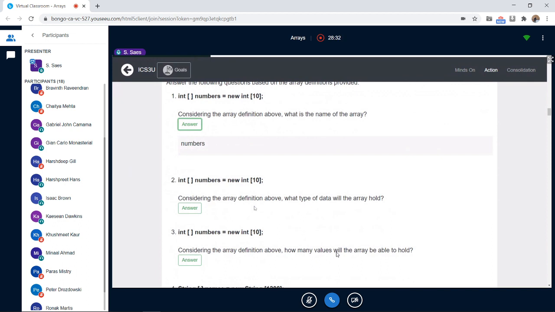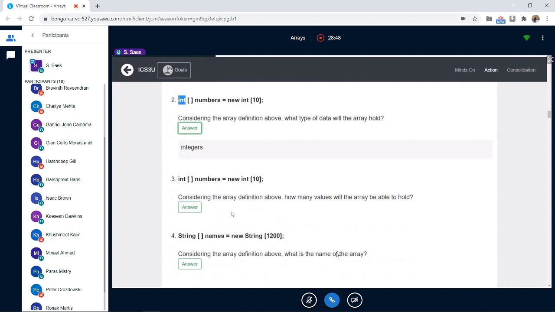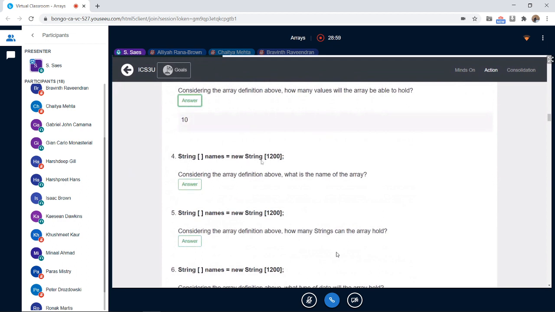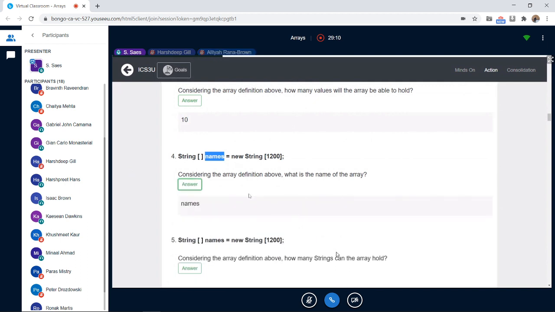Question 2 wants you to know what the data type of the array is. Could it be int? Int, perfect. See, int is here and int is there. When you click on answer, it says integers. Number 3 says, how many values will the array be able to hold? 10. Perfect, that's right. And string names equals new string 1200. The question is, what is the name of the array? Names, perfect. That's the name.